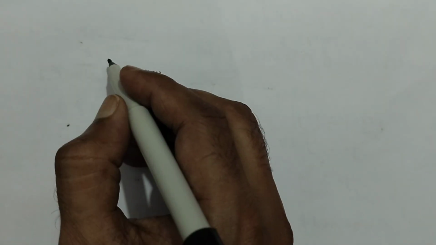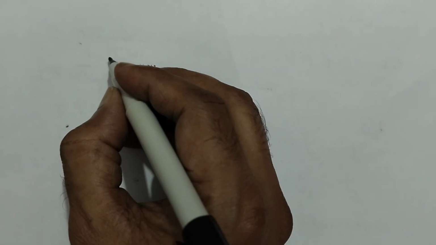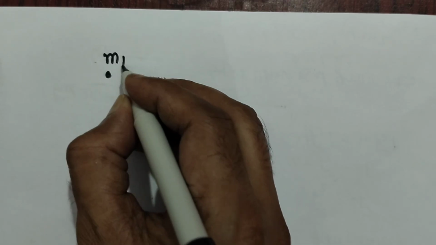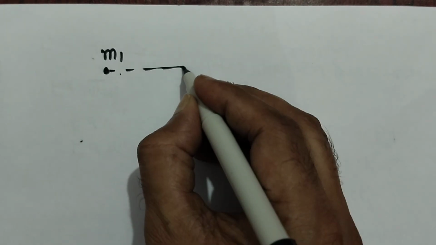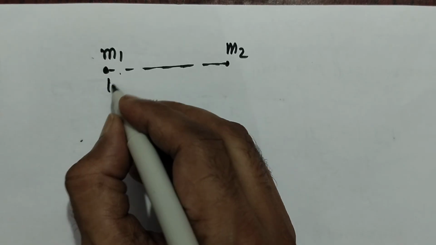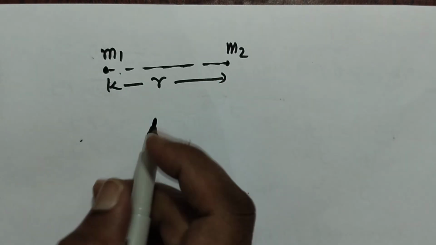Take some more examples to clarify Newton's law of gravitation. Suppose we have two point masses initially separated by distance r. Now this separation becomes double.